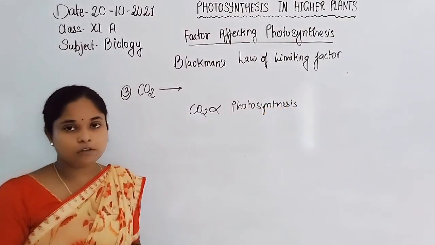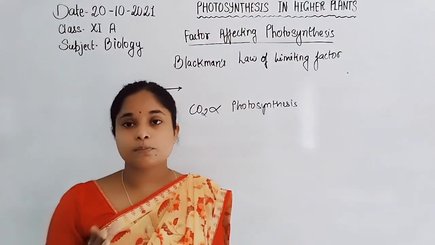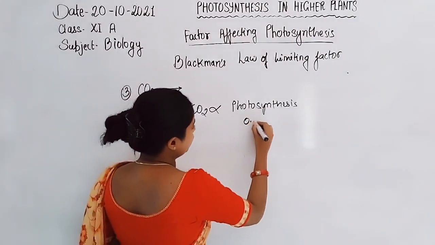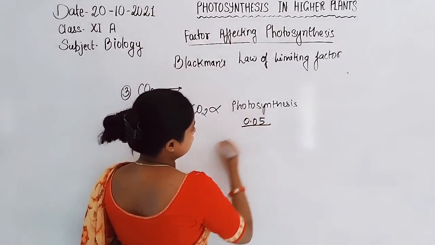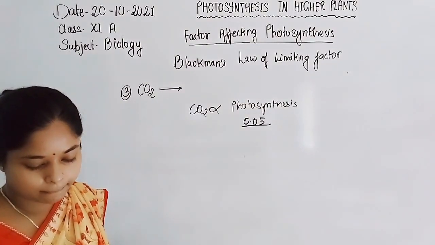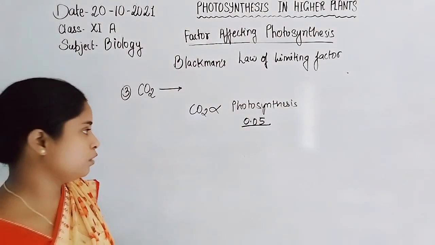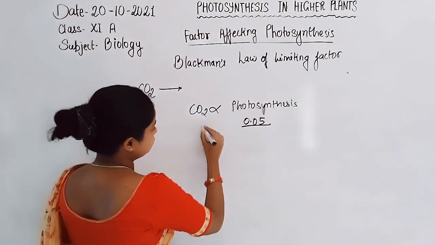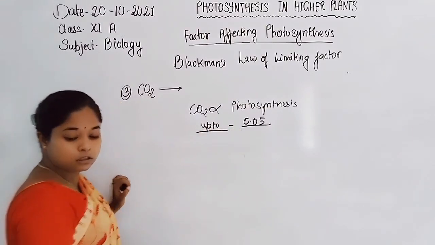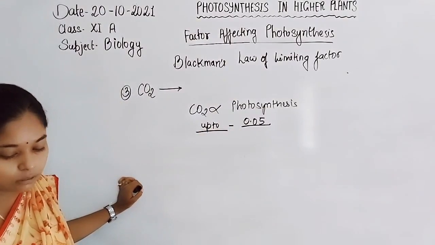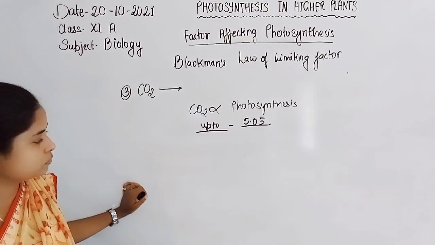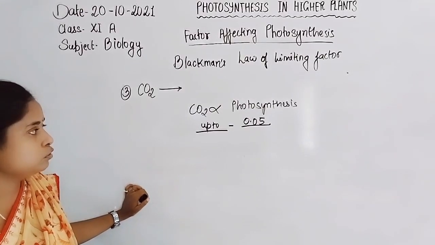The range of carbon dioxide is directly proportional to photosynthesis, but only up to 0.05 concentration. Up to 0.05, it is directly proportional to photosynthesis.